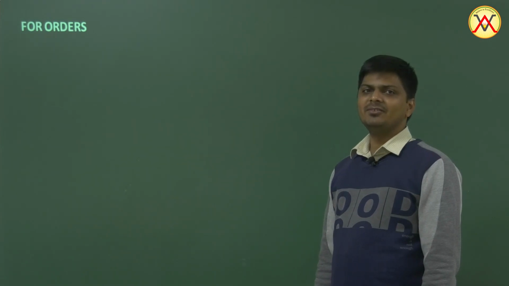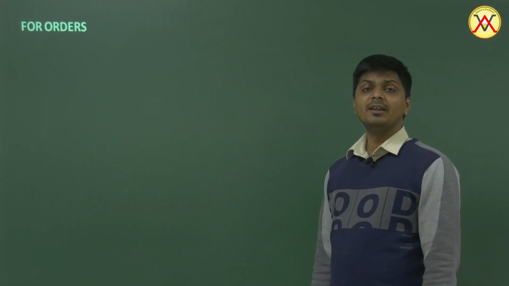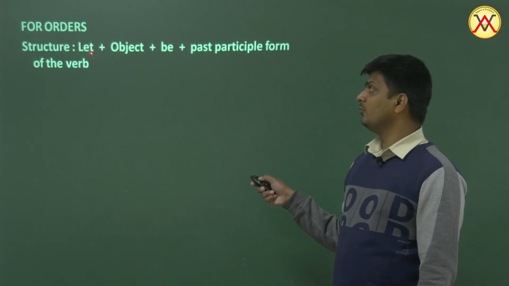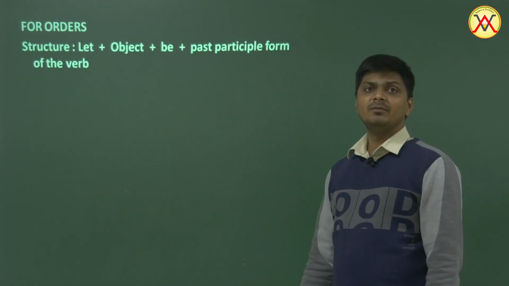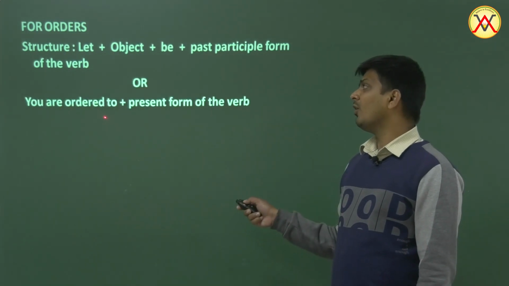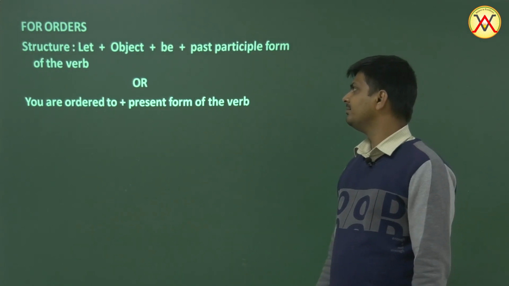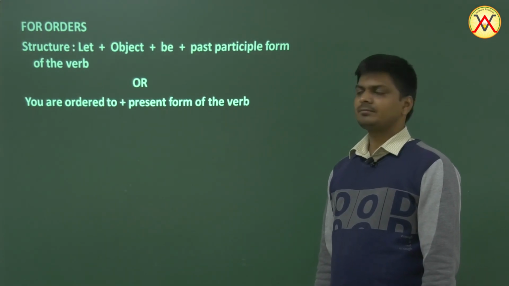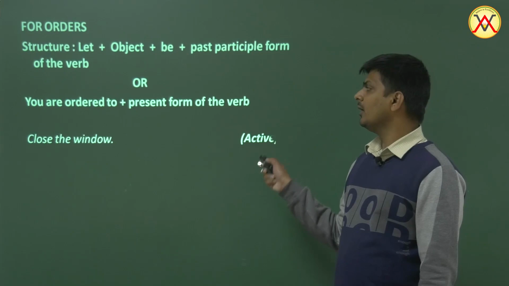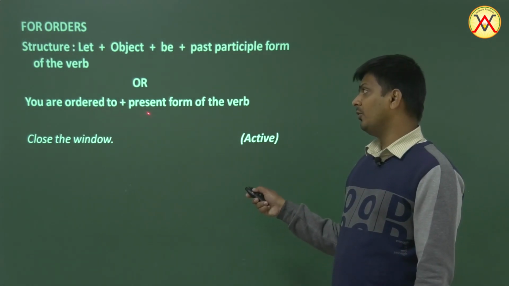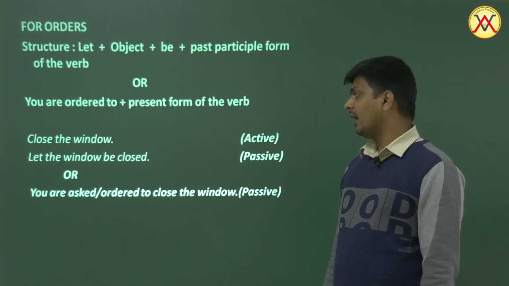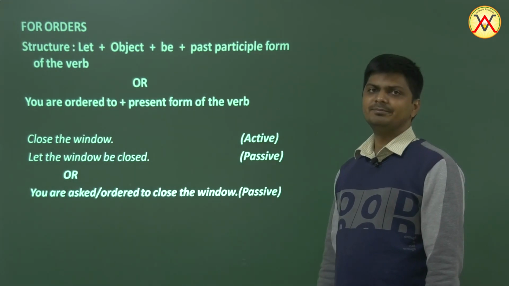How to change the imperative sentences into passive? Imperative sentences are orders, requests or advice. So orders. So how do we change that into passive? Well, we use let plus object plus be plus third form. Let object be third form. Or we say you are ordered to plus first form, present form of the verb. Okay, so close the window. So we can say let the window be closed, or we can say you are ordered to close the window. Let the window be closed, or you are asked or ordered to close the window.